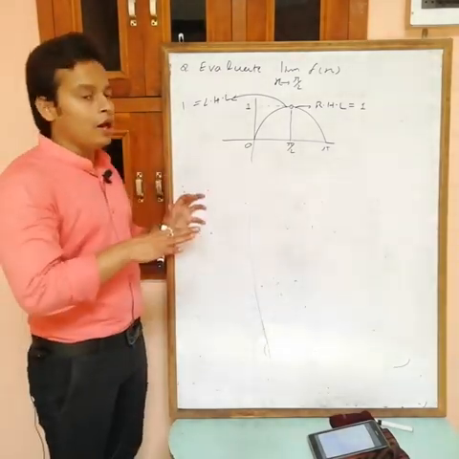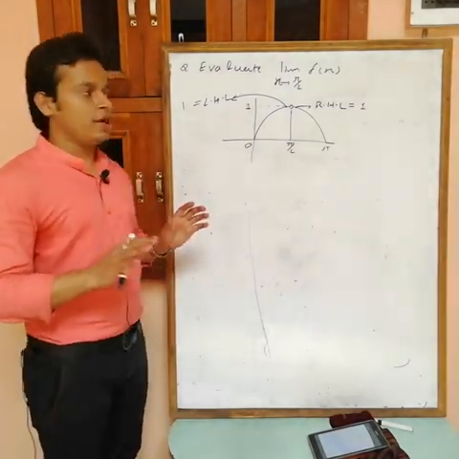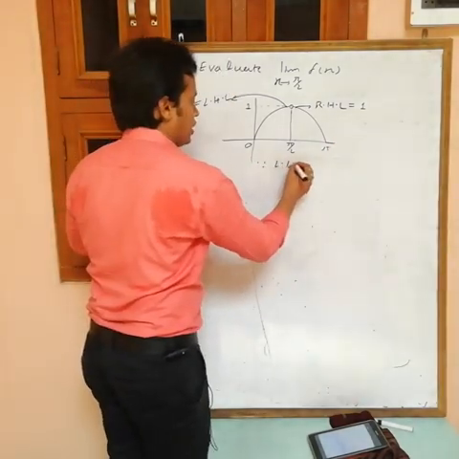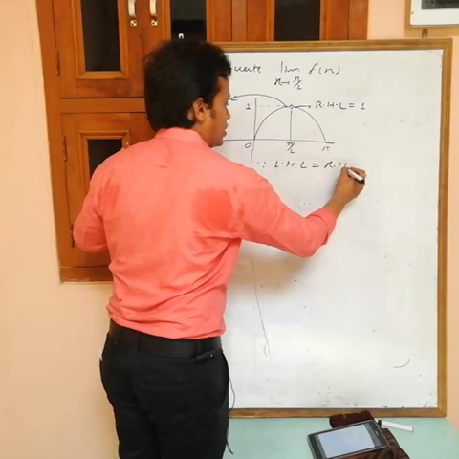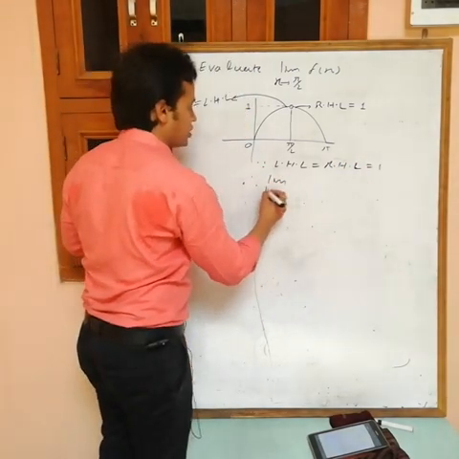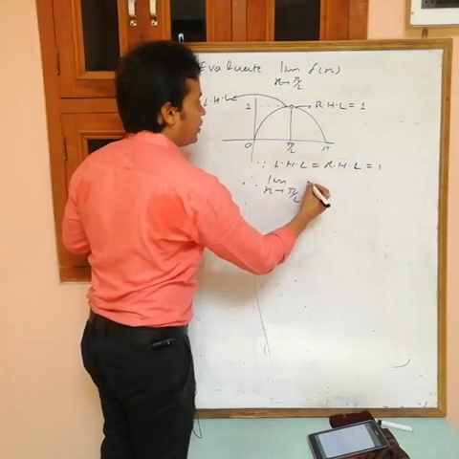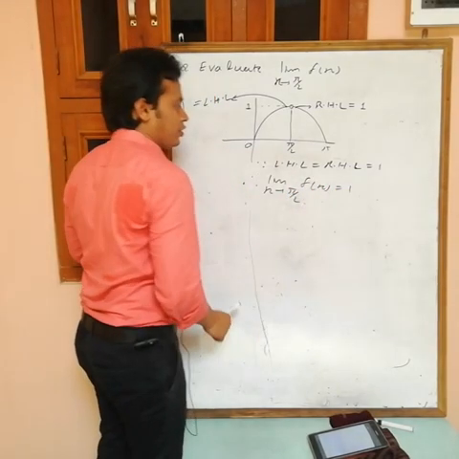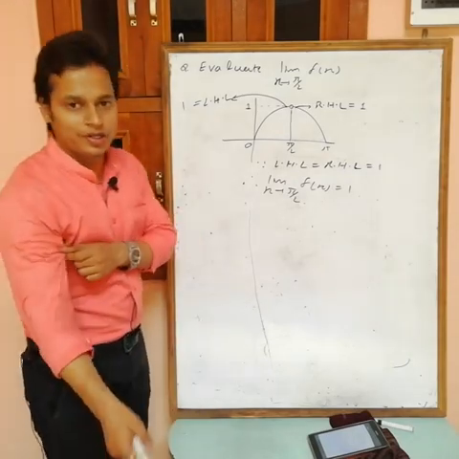If both are equal, then limit exists, and then answer is LHL equals to RHL equals to 1. Therefore, limit x tending to pi by 2 of f(x) is equals to 1. Okay, so value of limit is equals to 1.